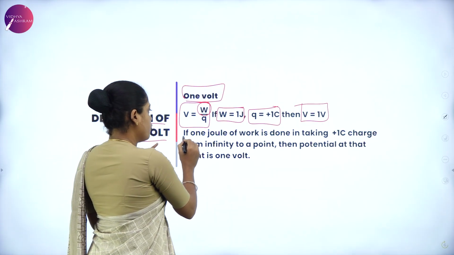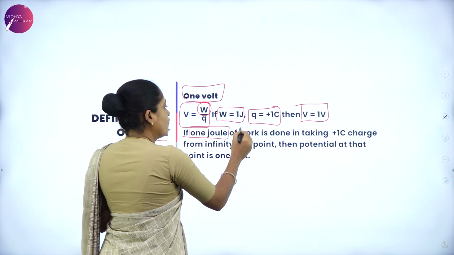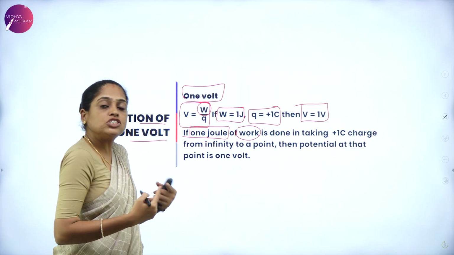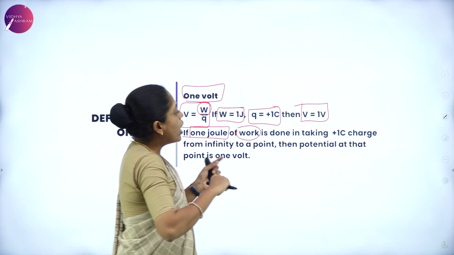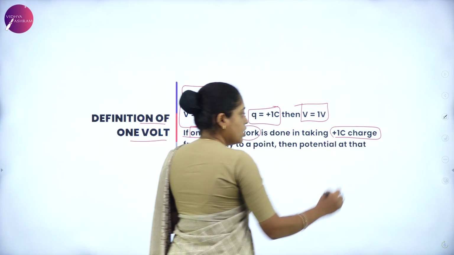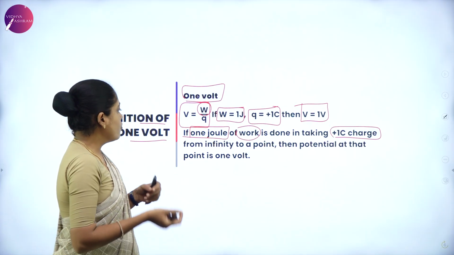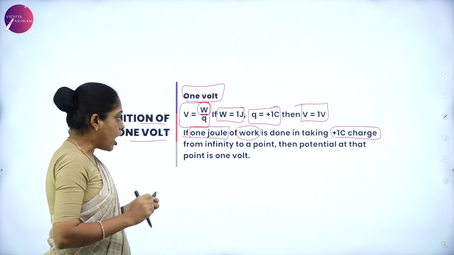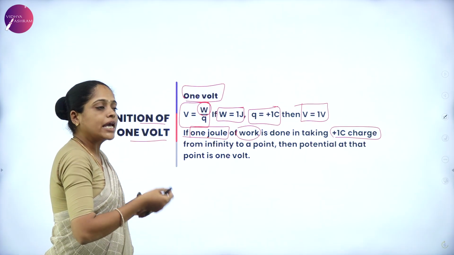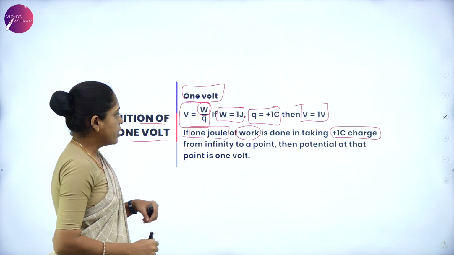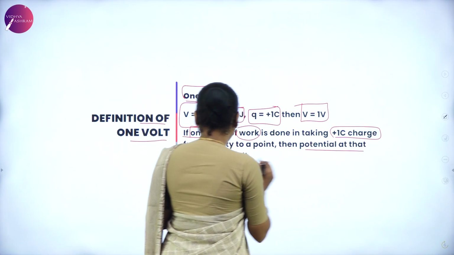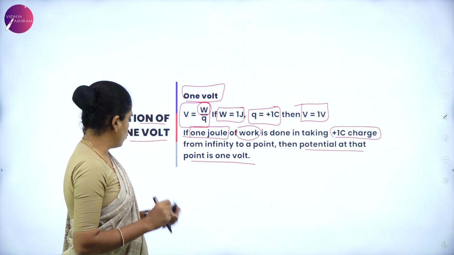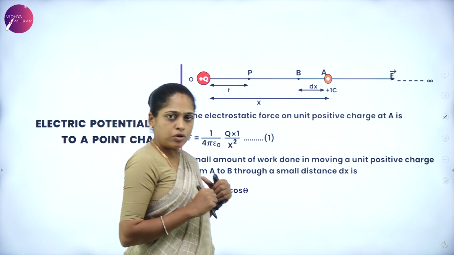Yes. So if 1 joule of work is done in taking a charge, what charge? 1 coulomb of charge. From where to where? From infinity to a point without accelerating against the electric field. Then the potential is said to be 1 volt. So this is the definition of 1 volt.